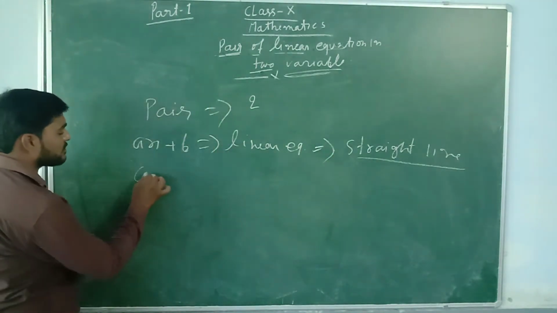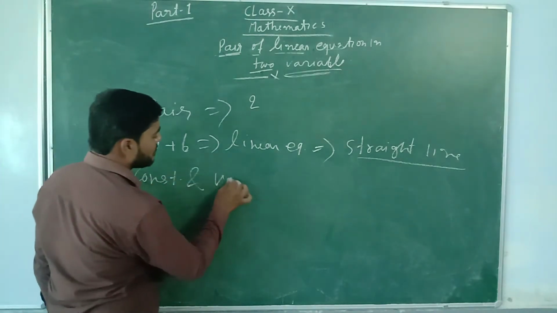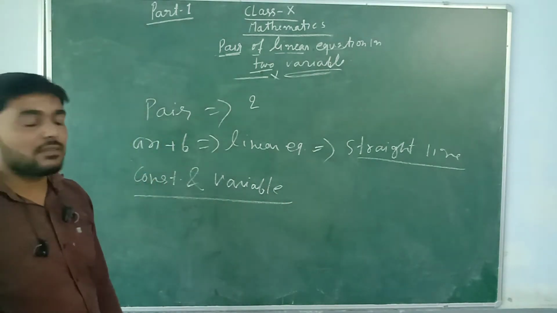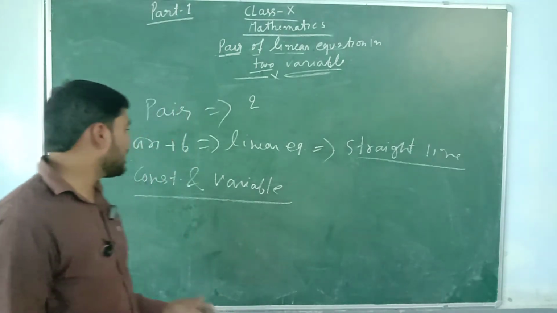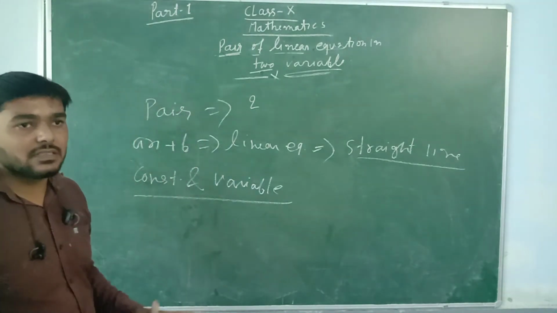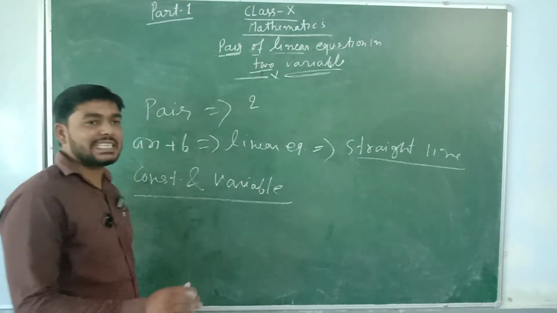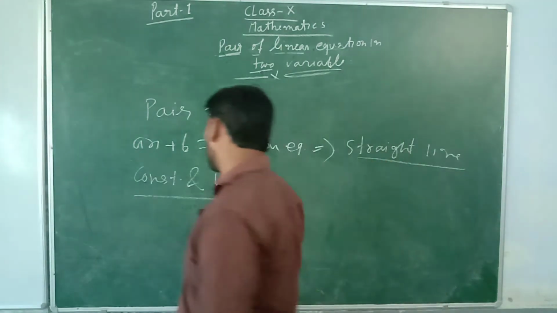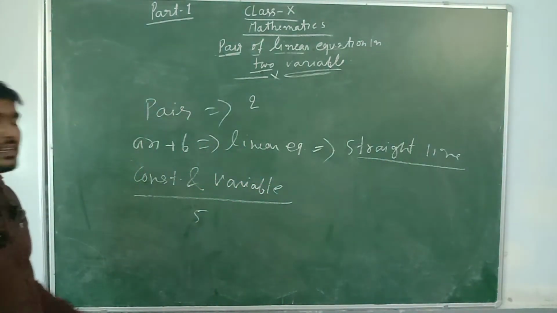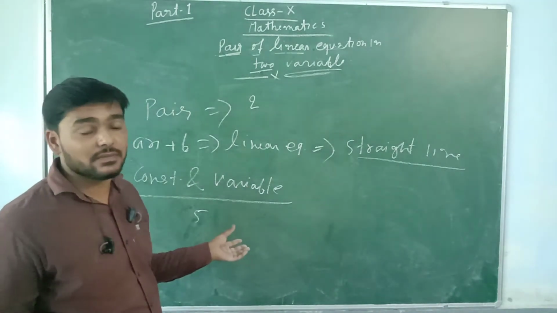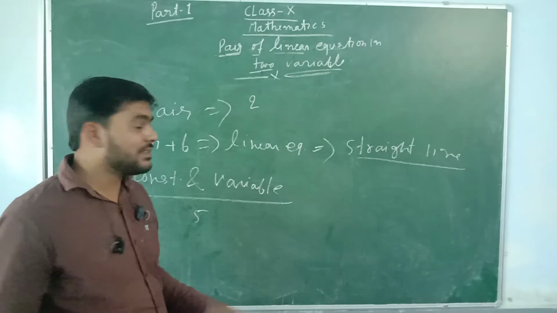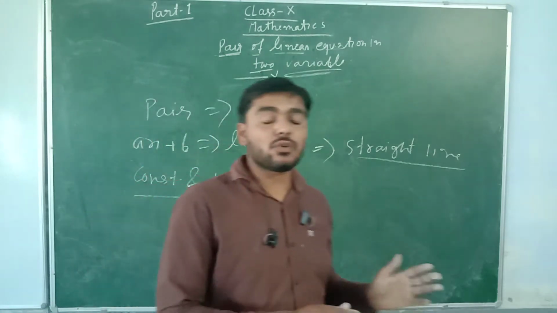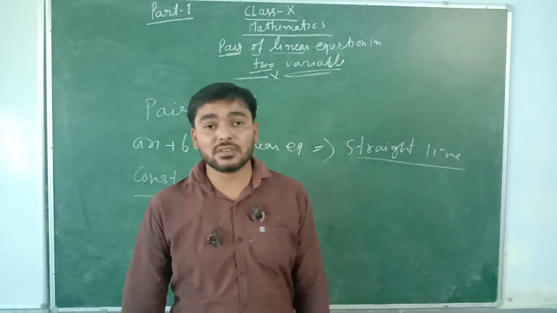That is the constant and variable. These are the two words. What is the difference between the constant and the variable? If the value is fixed throughout the time, if the value is not changing, or doesn't vary with time, means 5. Here the value of 5 will always be 5. Here it is also 5. After 1000 years it will always be 5. So it will be constant. Means the values which don't change or vary with time are called constant values.